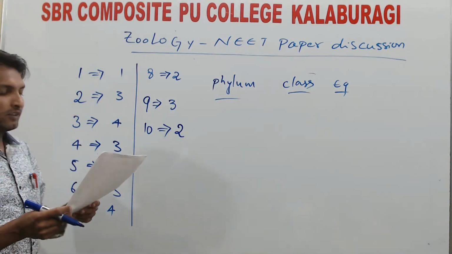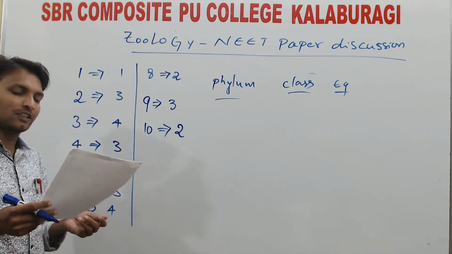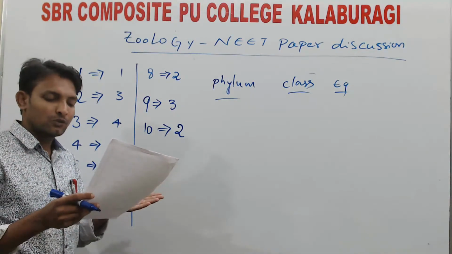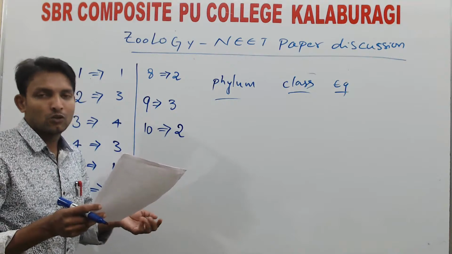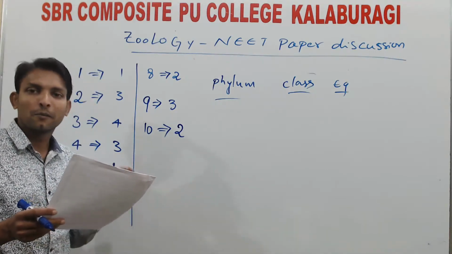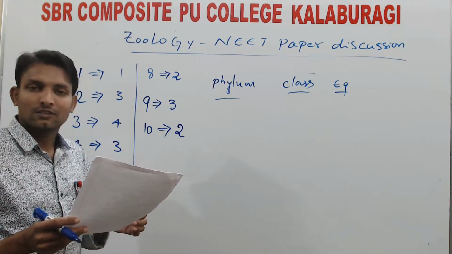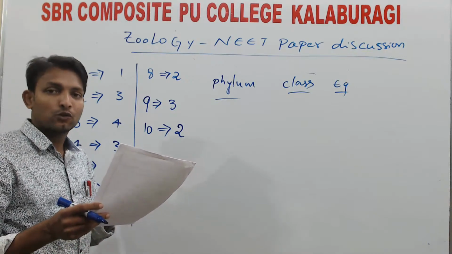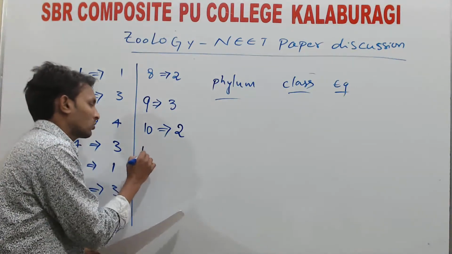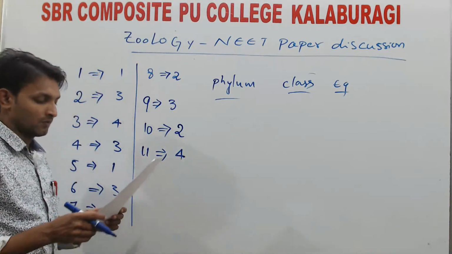Next, 11th one, scientific name of starfish. Echinus. If you see, Echinus is sea urchin. Limulus, king crab, second option. Third one, Echidna, Tachyglossus. Echidna is the common name for the spiny anteater, which is in class Mammalia, phylum Chordata. Tachyglossus is the Echidna scientific name. And the fourth one, Asterias, starfish, scientific name is Asterias and it belongs to the class Asteroidea. So 11th one, option 4.